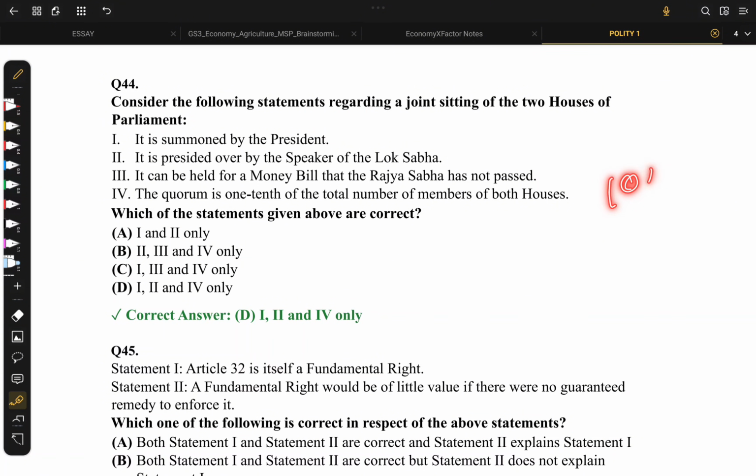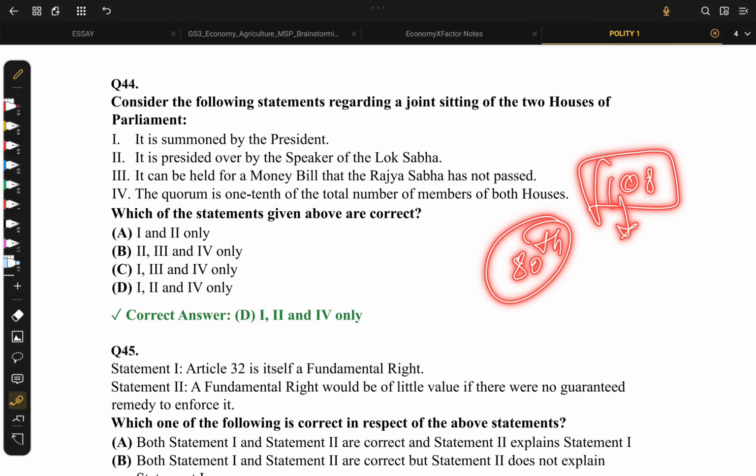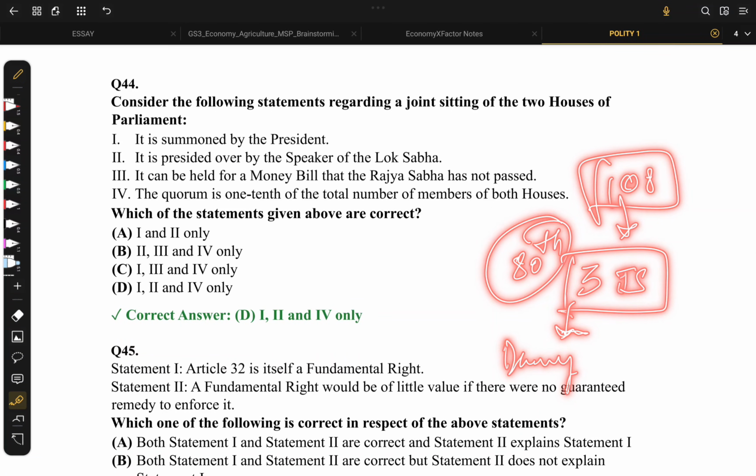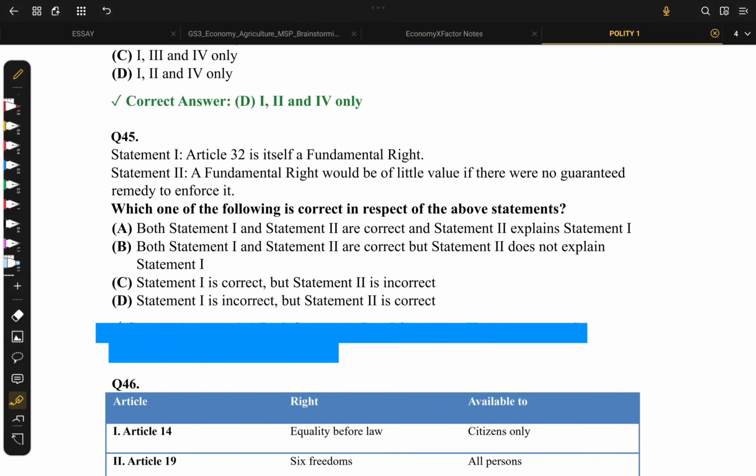Coming to joint sitting again, till date from our independence, we have celebrated the 78th Independence Day this year. I think only 3 times we have had joint sittings. I don't clearly remember the acts, but one of them is the Dowry Prohibition Act, and the other two I don't even remember. So let's move on with question number 45.